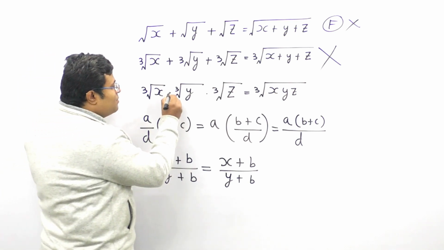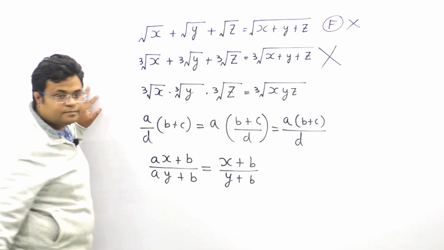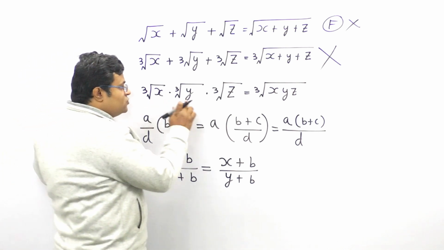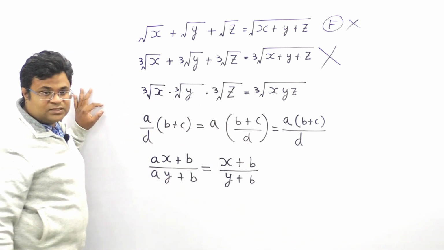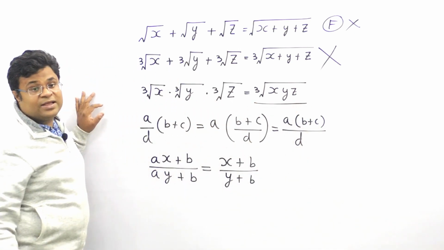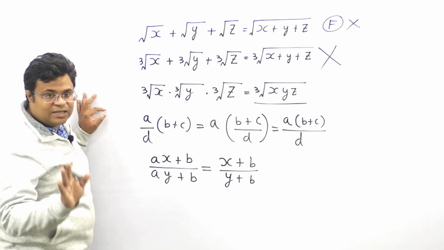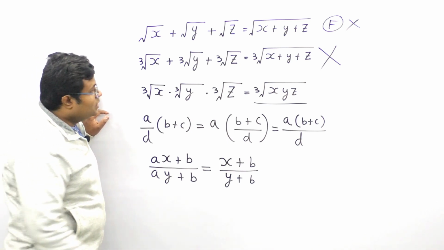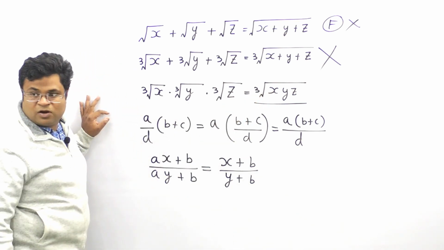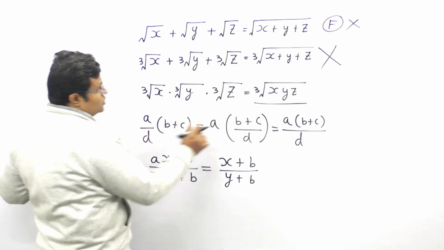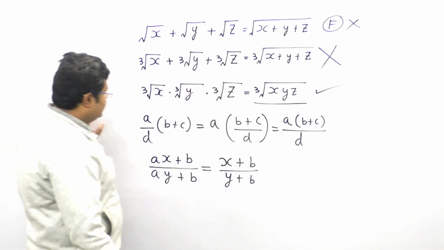Since there is a multiplication sign, instead of taking out the individual cube roots of these numbers, you can combine them in a single cube root. This is mathematically correct, with certain restrictions of course, but it is correct. Understood or not? If you are dealing with real numbers, it is correct. This I say is correct. What about this?